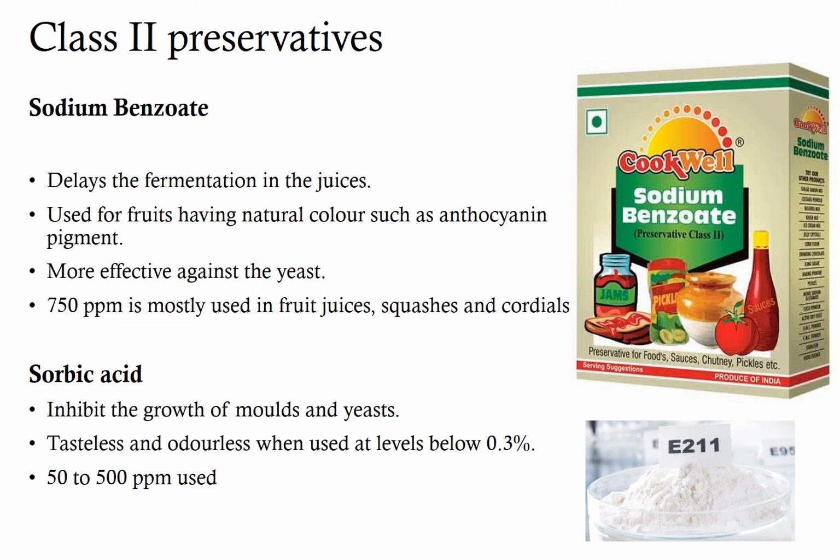Sorbic acid and potassium sorbate are used to inhibit growth of molds and yeast. The activity of sorbic acid usually increases as the pH decreases. Sorbic acid and its salts are tasteless and odorless when they are used at levels below 0.3%. Commonly, 50 to 500 ppm of sorbic acid is used depending on the type of the product.